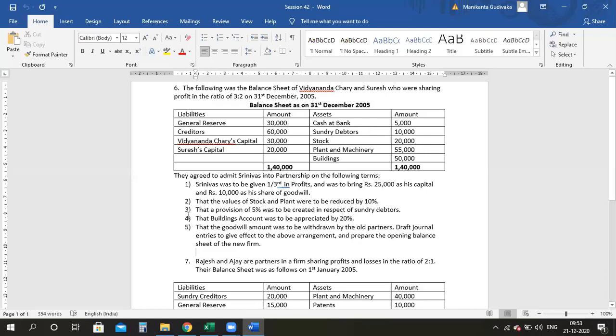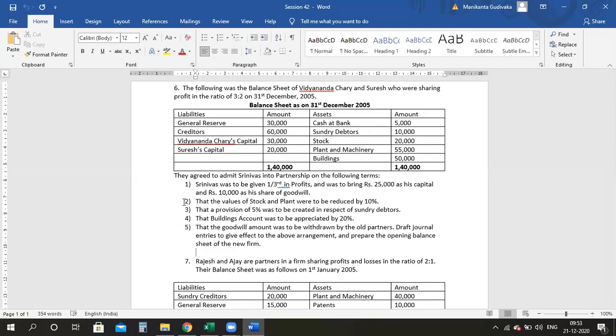Now hold on. Point number 2, point number 3, point number 4. All these things belong to revaluation. Am I clear? Your assets are either reduced or increased. So all those things need to be routed through your revaluation account. Am I clear, everyone?